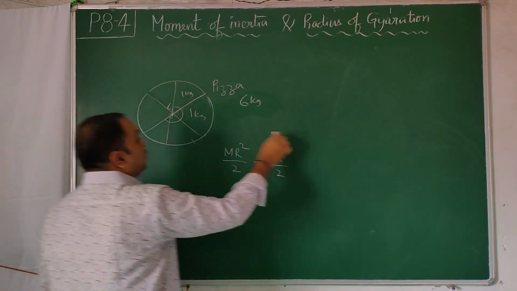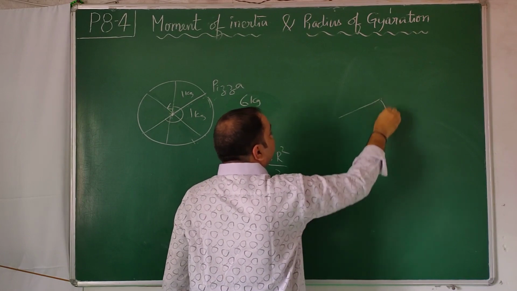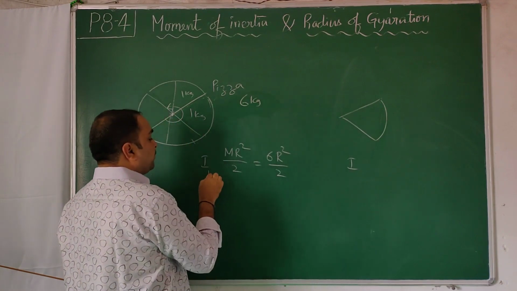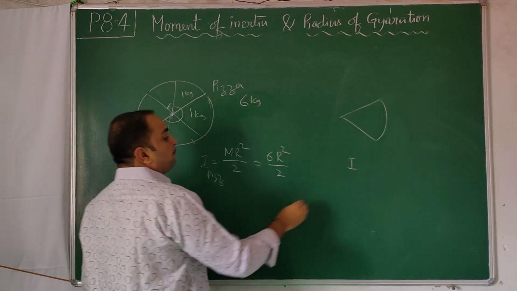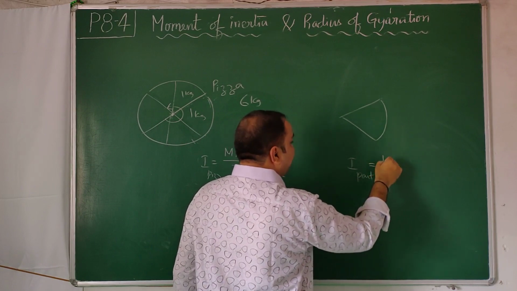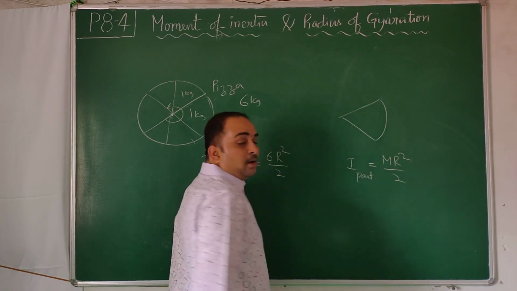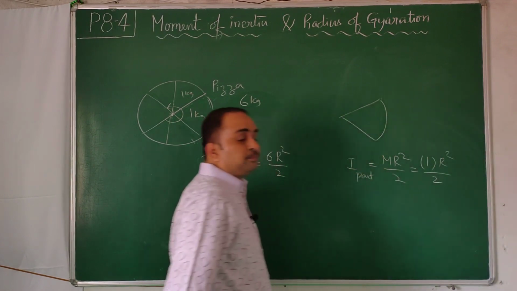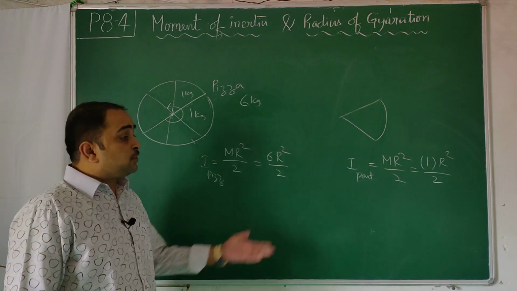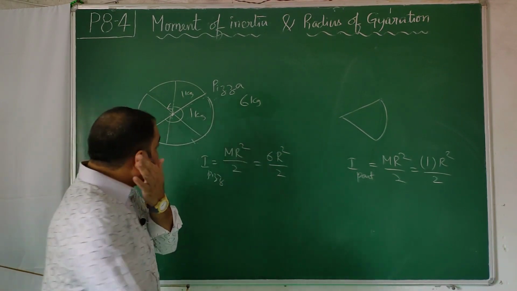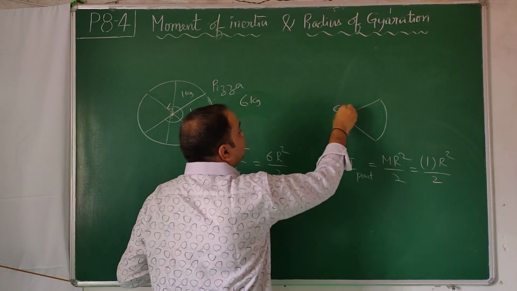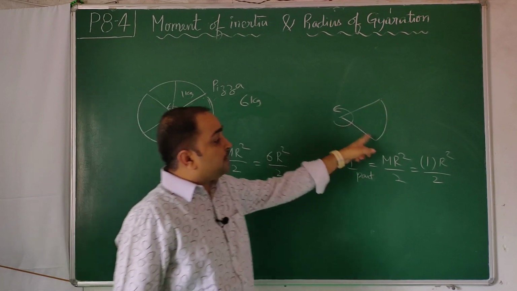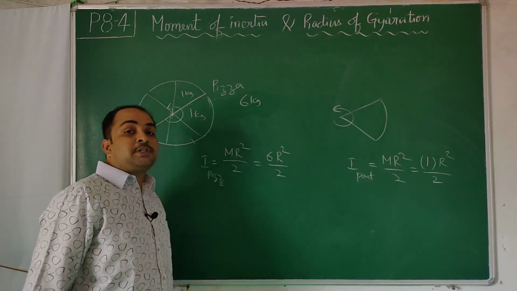Now I take only one chunk of it, one portion of it. What is the moment of inertia of this one portion? This is the mass of the pizza, the total pizza, the big pizza; this is a part of the pizza. The formula is m r square by 2 only. But this time we take 1 into r square by 2. You may ask, sir, there are 6 pieces, you have written only 1. Yes, when you are given 1, only 1 I have taken. So one portion of pizza about this axis, if I rotate it, is 1 r square by 2. Here m represents 6 kgs, here m represents 1 kg, because you told that 6 equal portions are there.